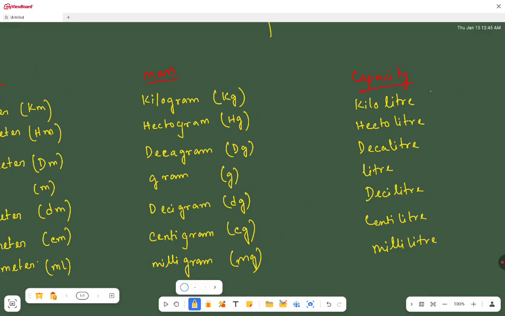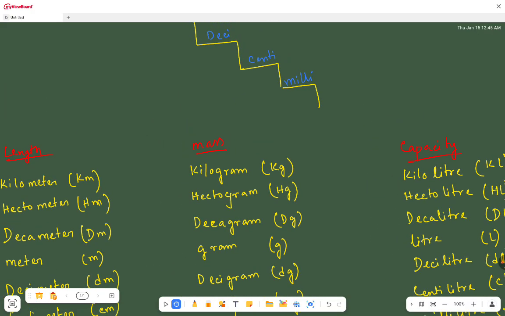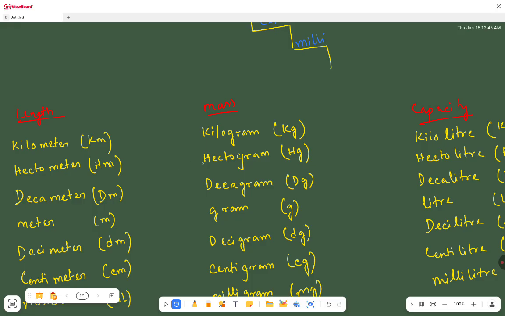Now kiloliter is kl, hectoliter is hl, decaliter is dal, liter is l, deciliter is small dl, centiliter is small cl, milliliter is small ml. So these are the abbreviations. In this chapter we will use these units.